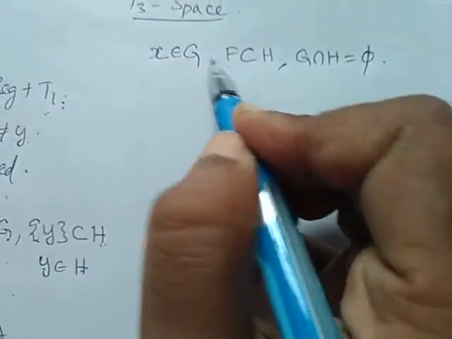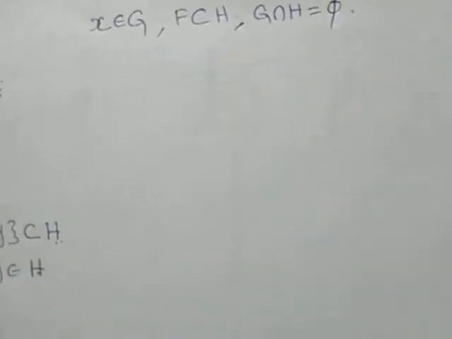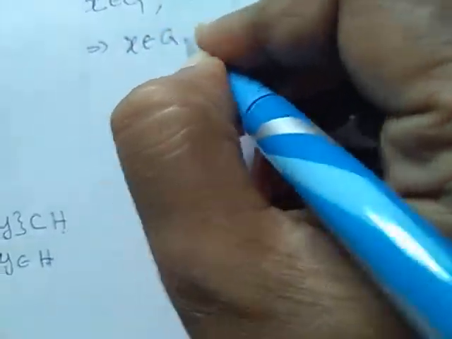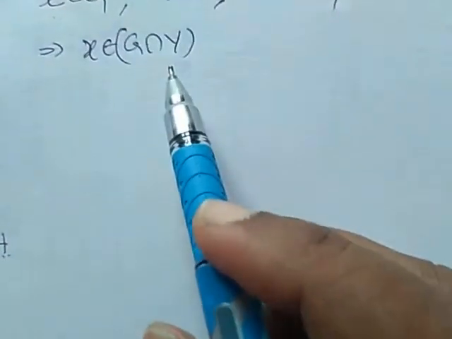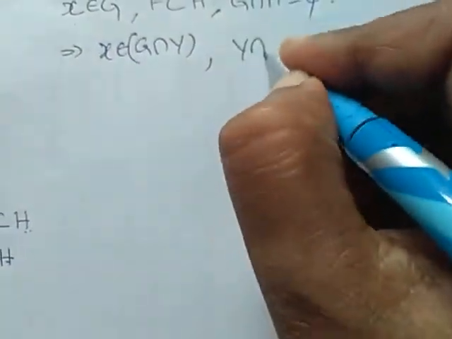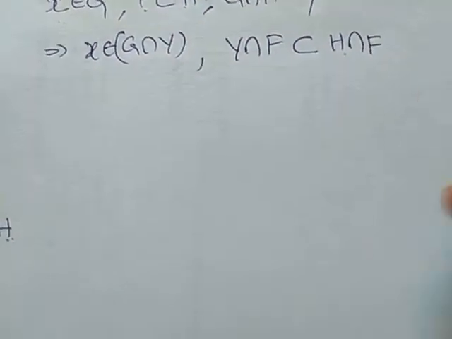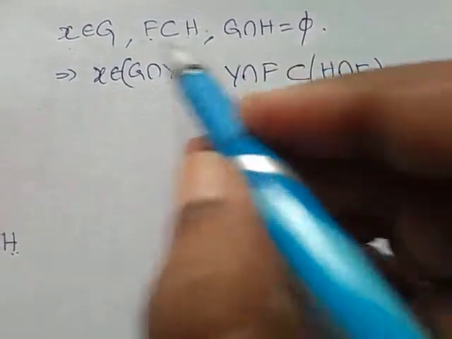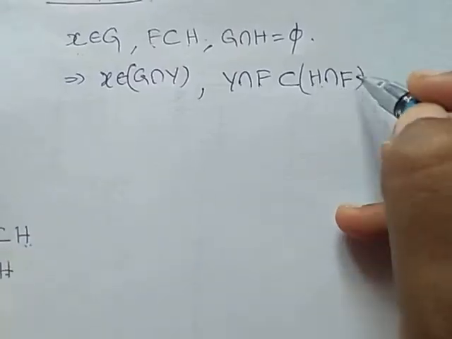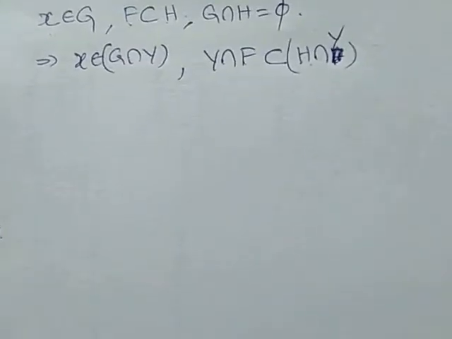X belongs to y, already we have x belongs to y, right? Here x belongs to y, now x belongs to G. This implies x is common between G and y. So x belongs to G intersection y. Similarly, y intersection f should be subset of H intersection y.